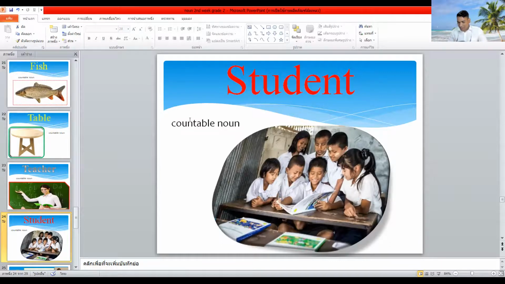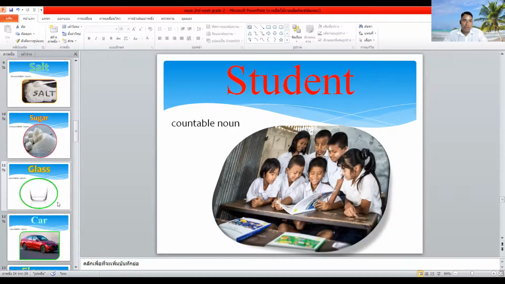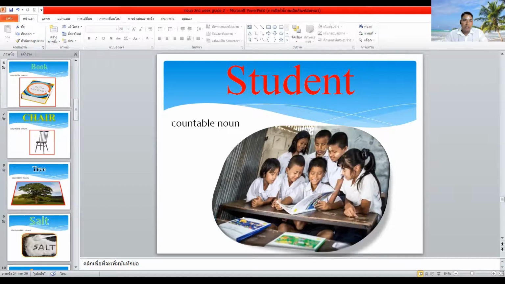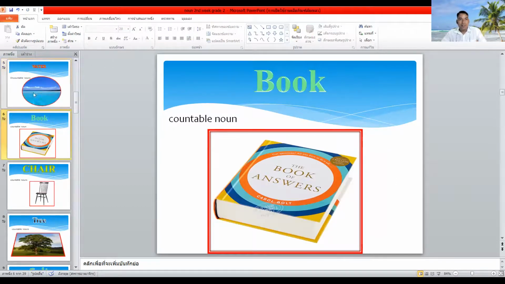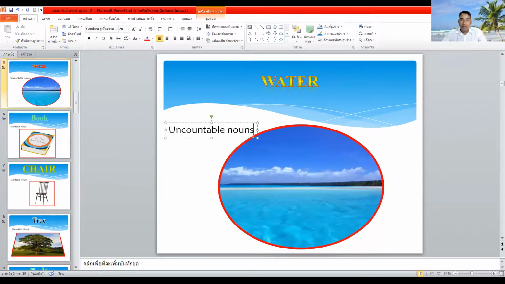Countable noun. Very good. From item 1 to item 20, until a student, we can already learn about the vocabulary, which one is a countable noun and which one is an uncountable noun. I hope you already understand.